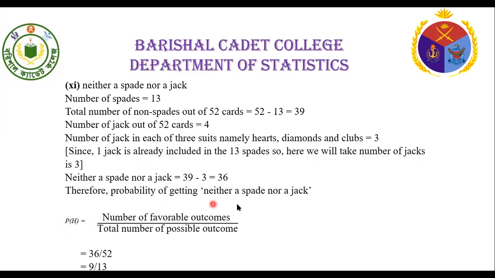Therefore, the probability of getting neither a spade nor a jack, that is probability of A, is equal to number of favorable cases divided by total number of cases. Here, the number of favorable cases is equal to 36 and the total number of cases is equal to 52. That is the required probability equal to 36 by 52 equal to 9 by 13.